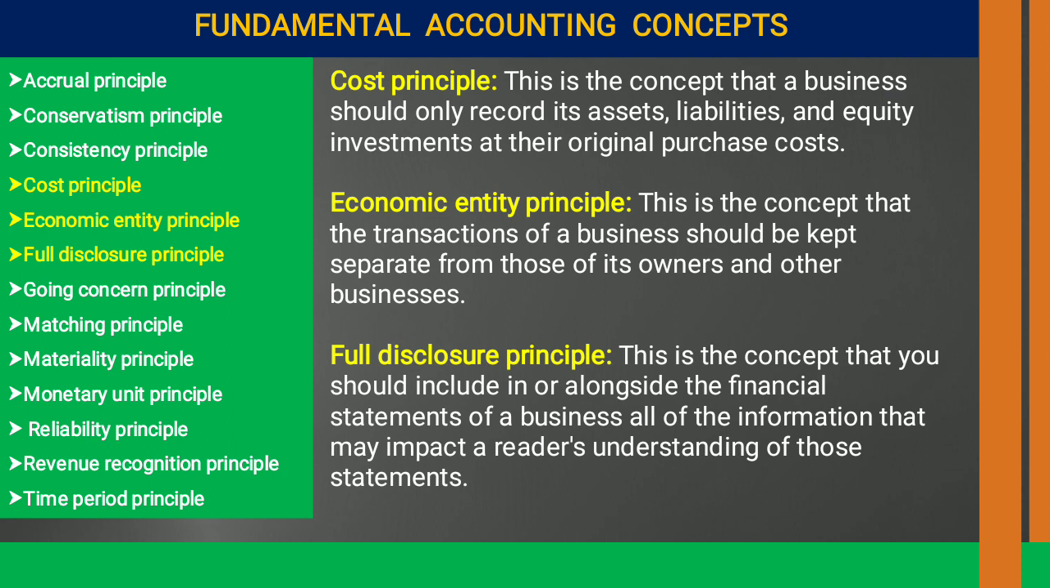So in the book of account we have to write 60,000 and accordingly we have to deal. Next, fifth principle, that is economic entity principle. This is a very important principle. This is the concept that the transactions of a business should be kept separate from those of its owners and other businesses. In the business organization, business and business owner are two different identities, that is called entity here. They are two different units, okay.